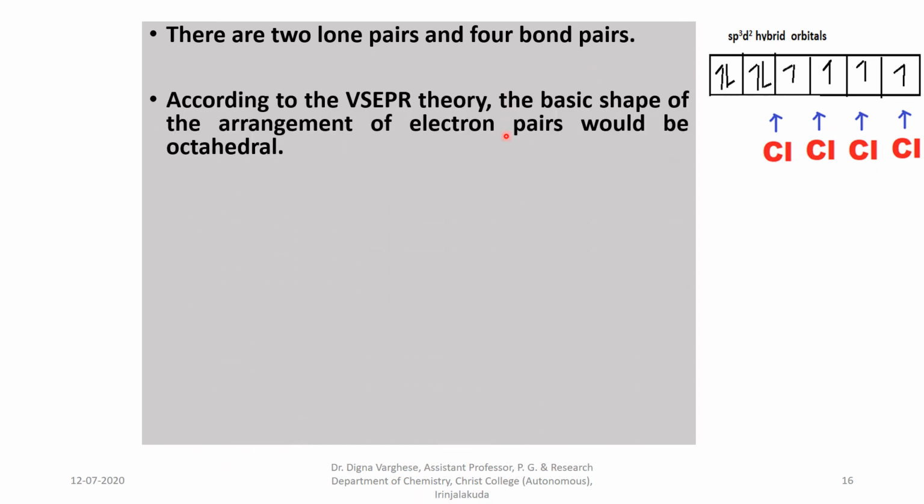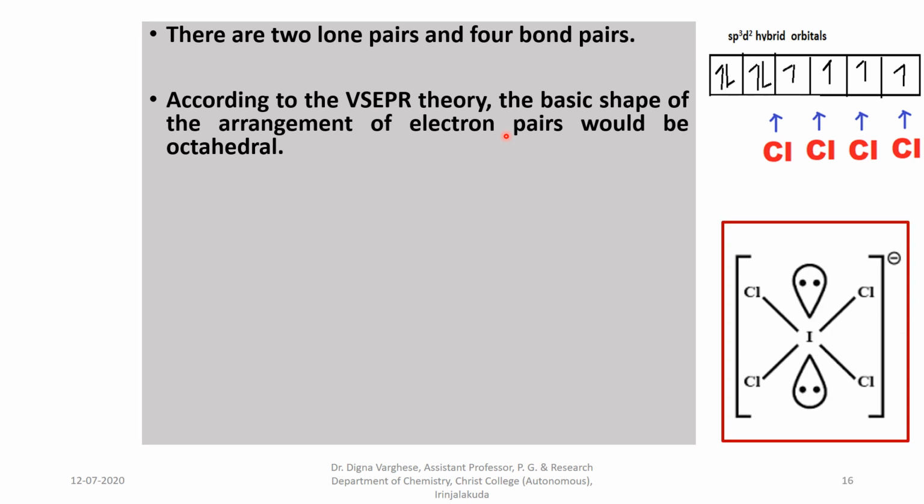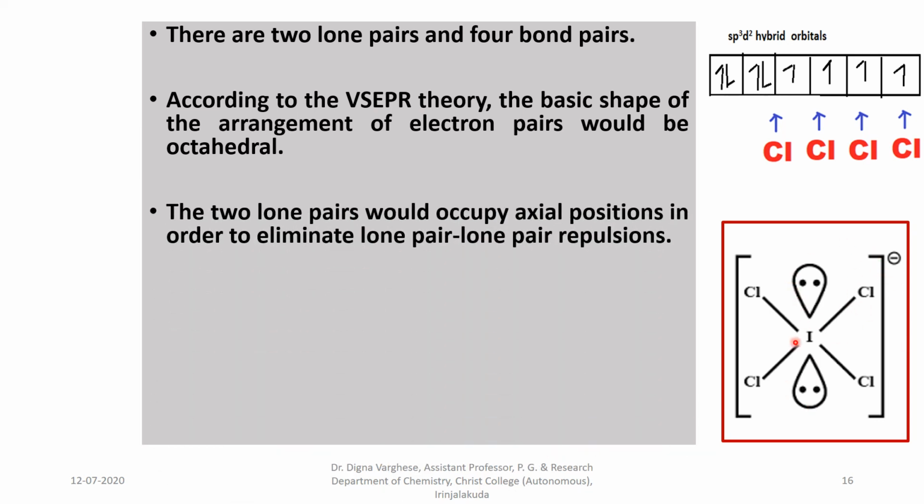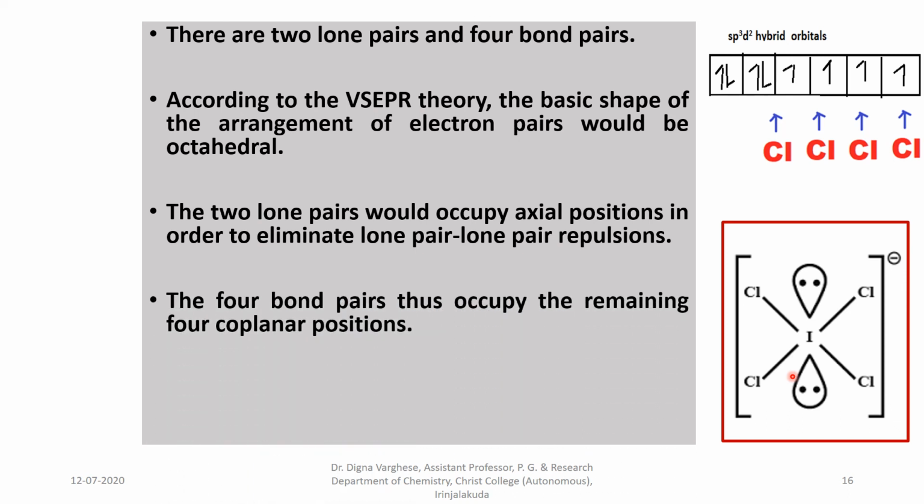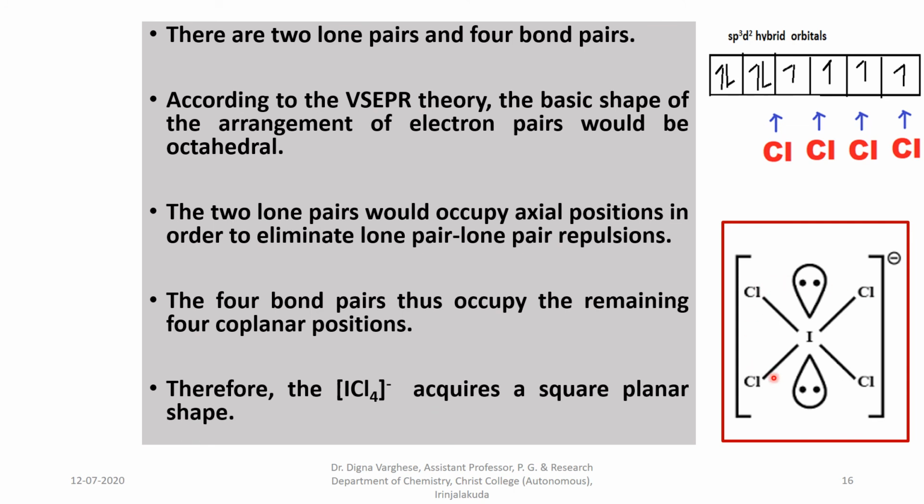According to valence shell electron pair repulsion theory, the basic shape of the arrangement of the electron pairs should be octahedral. 2 lone pairs and 4 bond pairs. Here the 2 lone pairs would occupy the axial positions in order to eliminate the 90-degree lone pair repulsions, and the 4 bond pairs thus occupy the remaining 4 coplanar positions. That means the ICl4 minus acquires a square planar shape.